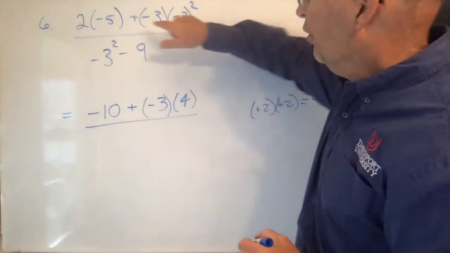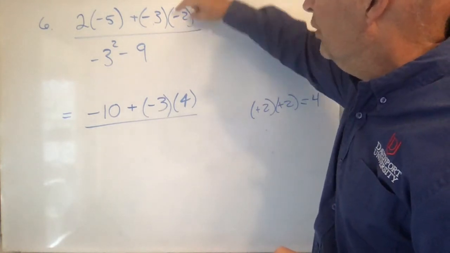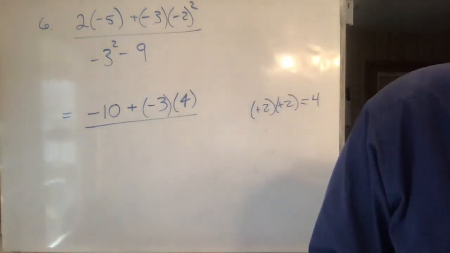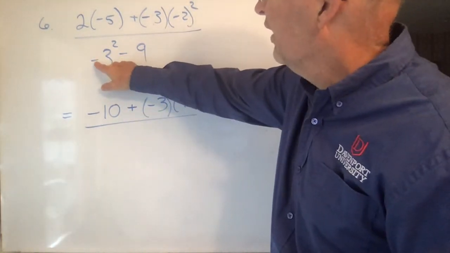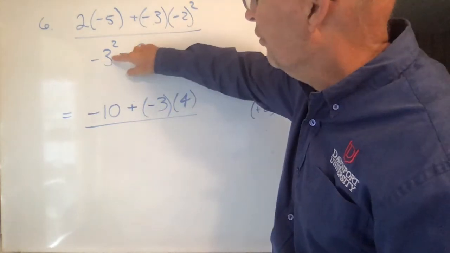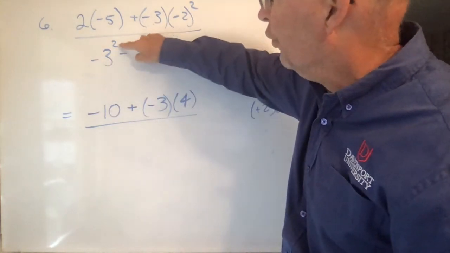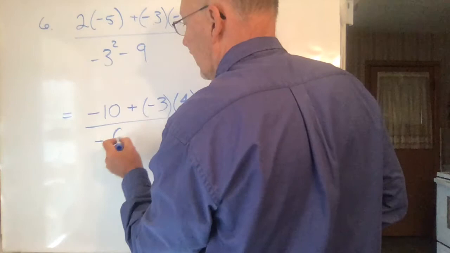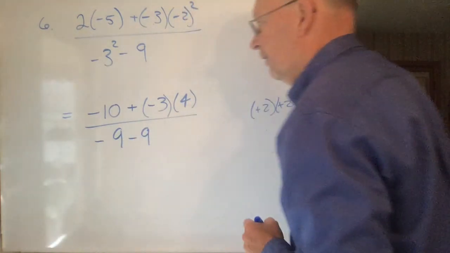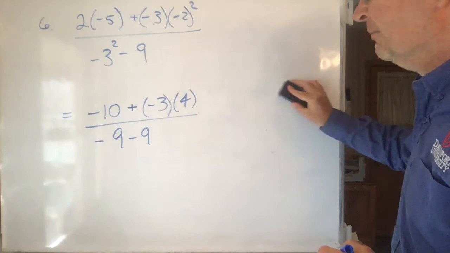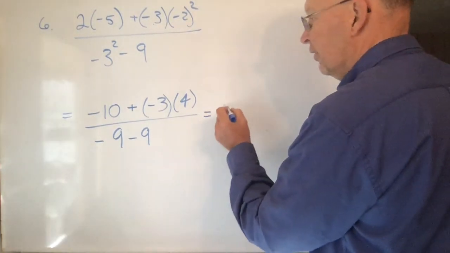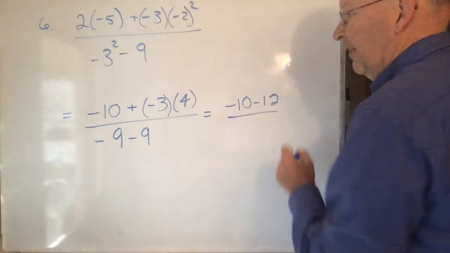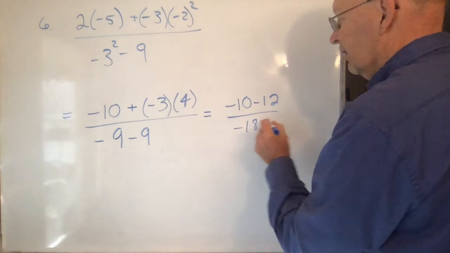On the bottom, notice that here the -2 is in the parentheses, so that means I square the whole thing. Here, I don't have the negative in a parentheses, so whenever you see something like this, you first square it before you take the negative. So this is going to be a negative, and then 3 squared is 9, and I'm going to subtract another 9. So you got all that. Now we can go a little bit further. This is going to be -10. -3 times 4 is -12. And then -9 minus 9 is -18. So you're going to get that.